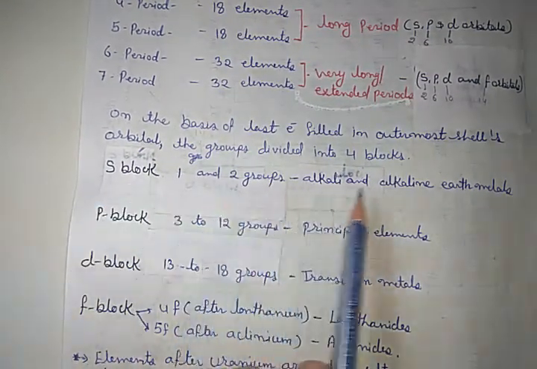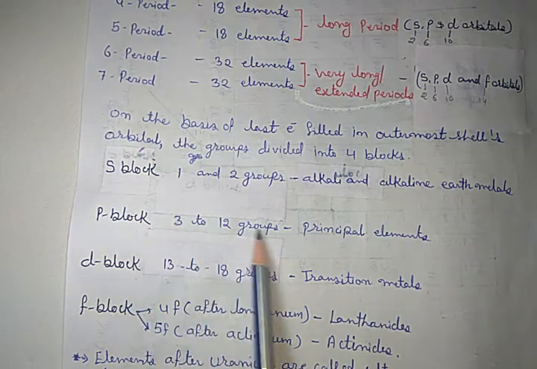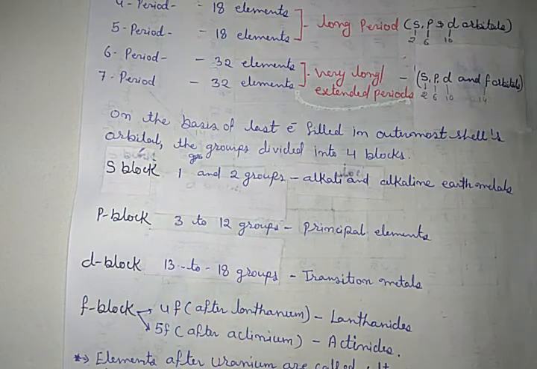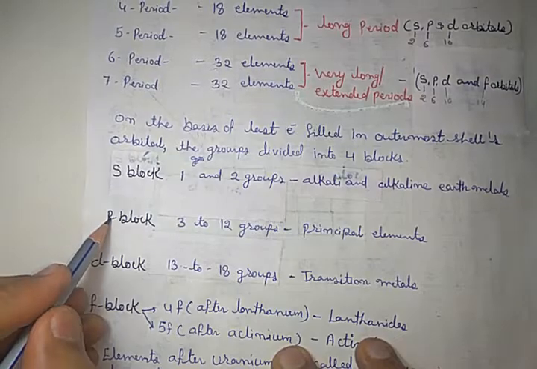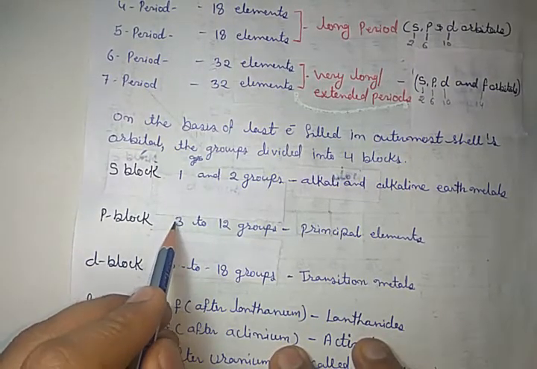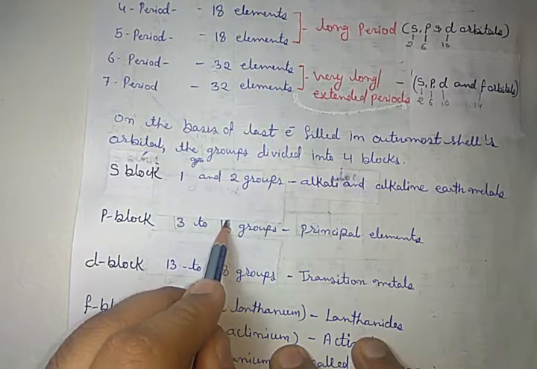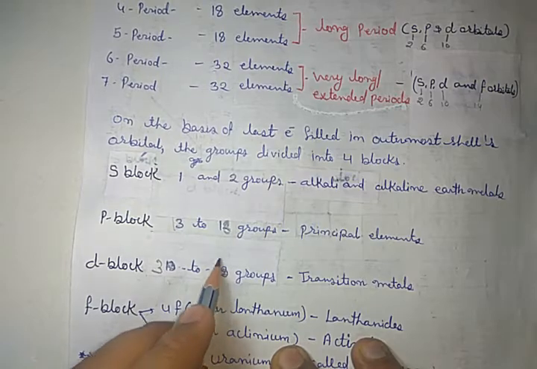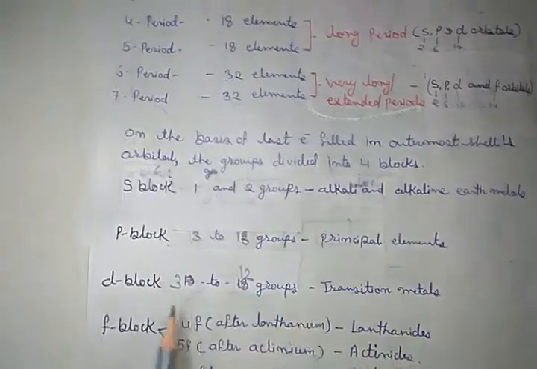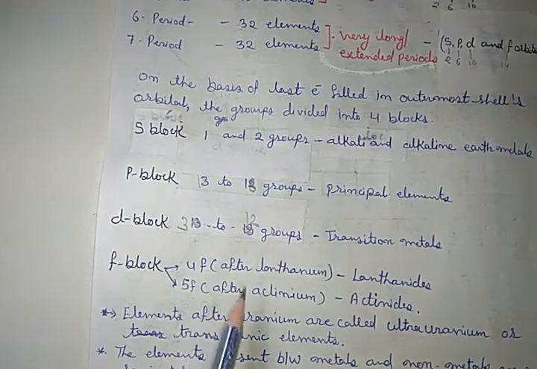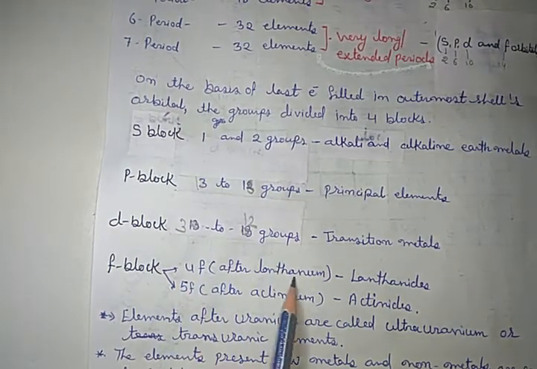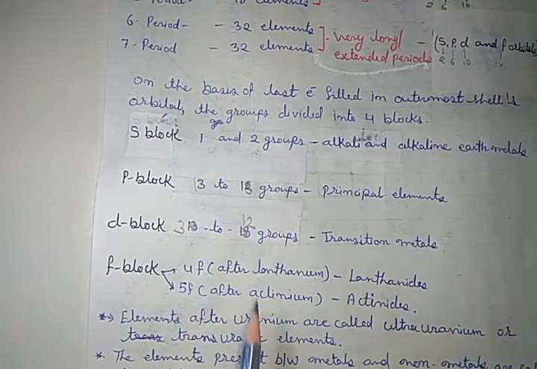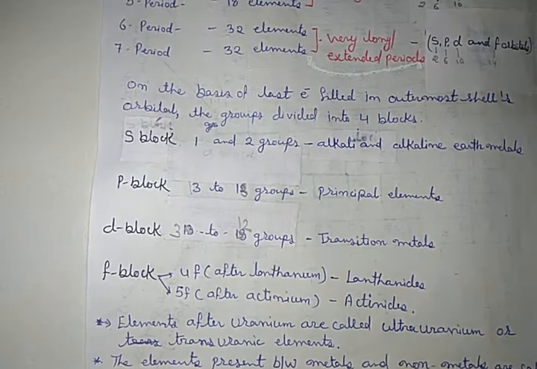The s block, first and second groups, are the alkali and alkaline earth metals. The p block, groups 13 to 18, are the principal or typical elements. The d block, groups 3 to 12, are called transition elements. And what is the f block? 4f, that means after lanthanum, are called lanthanides. 5f, after actinium, are called actinides.